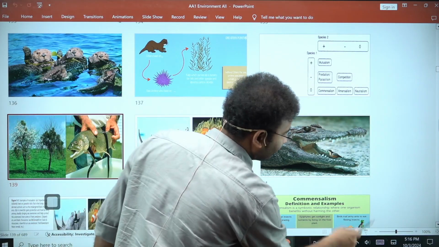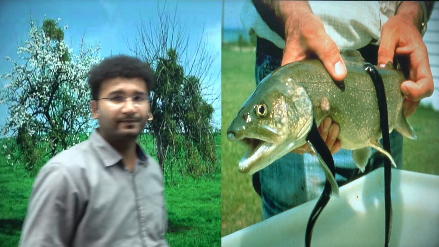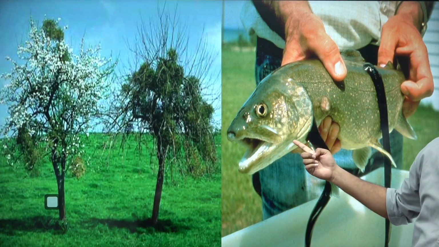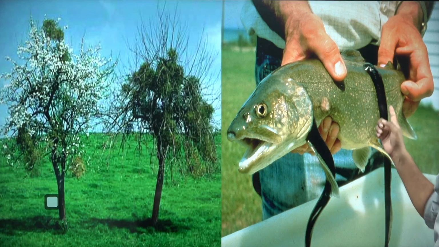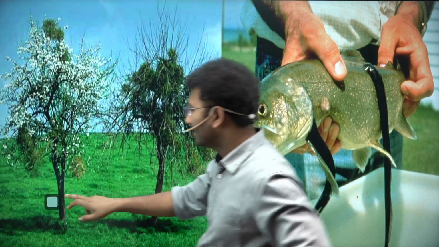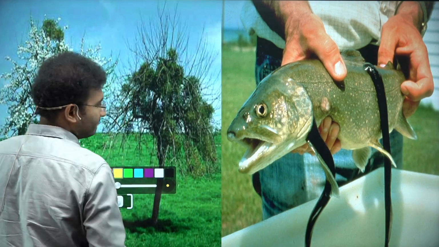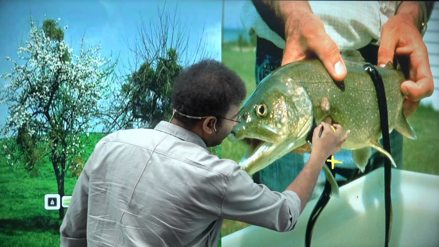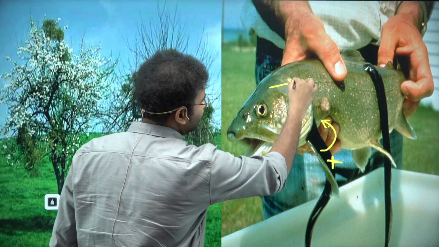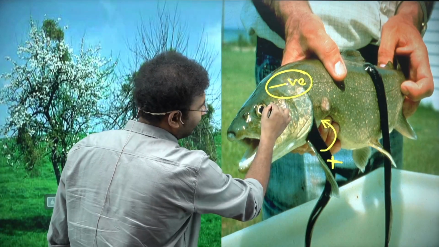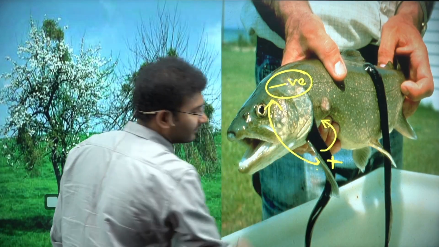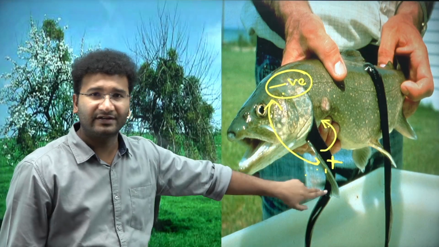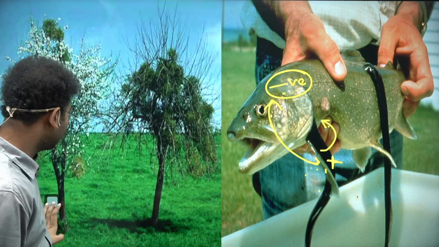Look here, look at this. There is a fish that is eaten by the leeches. So here, do you say this particular species is getting positive, that means it is getting benefited, and this species is having a negative interaction? The interaction between them is positive versus negative, right? This is positive and negative, one is getting benefited and the other is getting a loss in this condition.